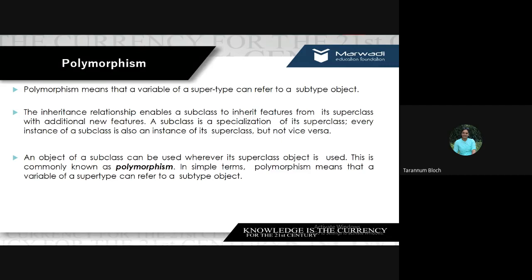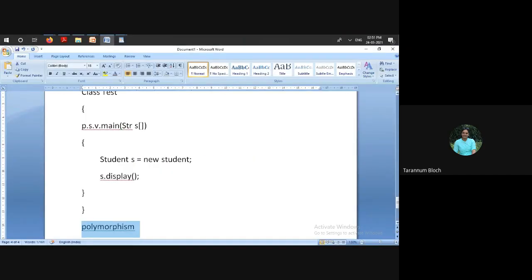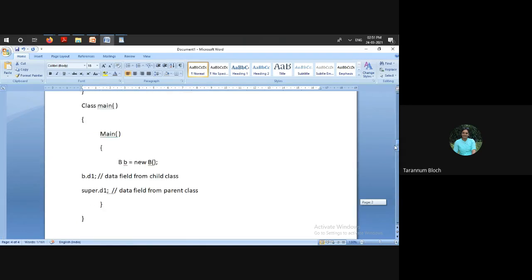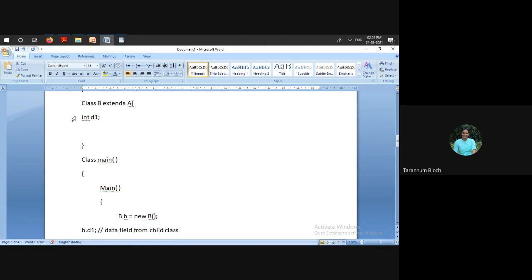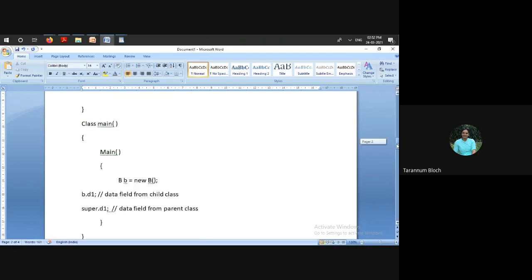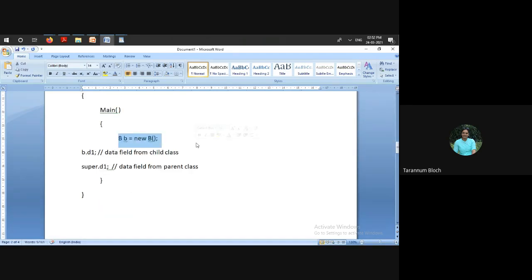The reverse is not true. Why is it so? Because you see here, if I have class A and class B, right? I have D1 and D2 in class A. And suppose in class B, I have variable D3. I'm saying an instance of the child class, that is B, is an instance of the superclass also. So B can access D1 and D2. The object or instance of class B can access the data fields from the superclass, right? It can access it, right? But the reverse is not true.